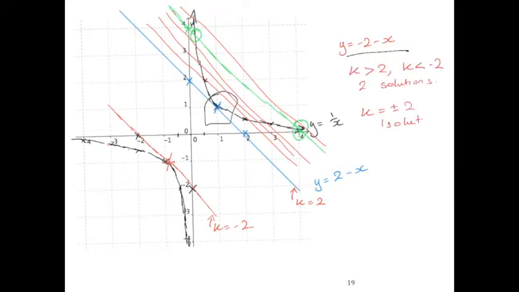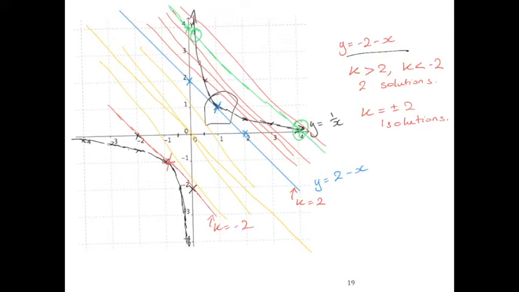Where do you think no solutions will happen? That's in between here. So that's these lines here, in between the two graphs. That's when k is 0. When k is 0, y equals negative x is this line here. So that would be no solution because there's no point of intersection with our original 1 on x.